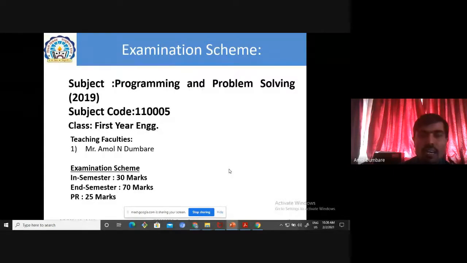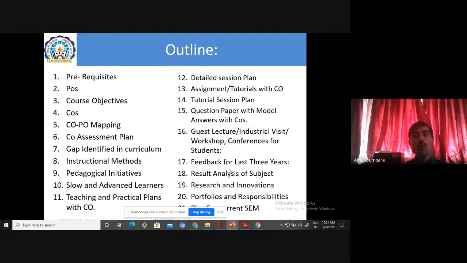Then for this subject, you have to refer to Python Programming: Problem Solving Approach by Reema Thareja. This is the standard book for Python programming. The in-semester examination pattern covers 2 units, and the end-semester examination pattern covers 4 units: units 3, 4, 5, 6.